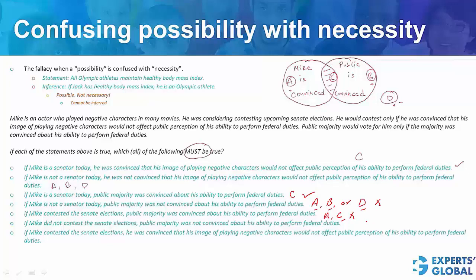Look at the next statement here. If Mike did not contest, that means the areas we must consider are B and D. Public majority was not convinced applies only to D, not to B. So once again, this answer choice as well suffers from the problem of confusing possibility with necessity.